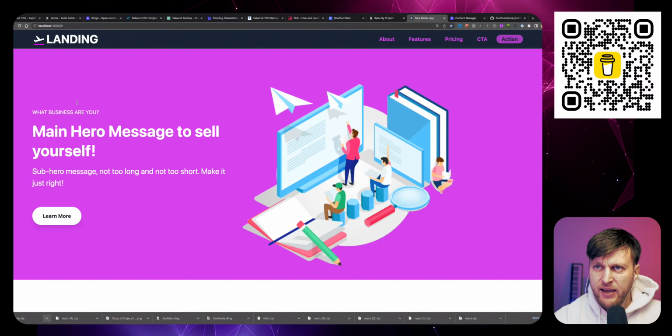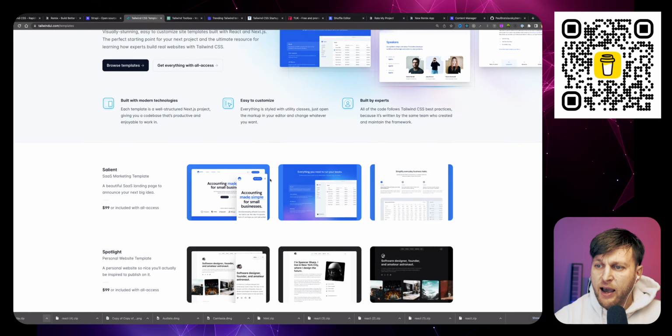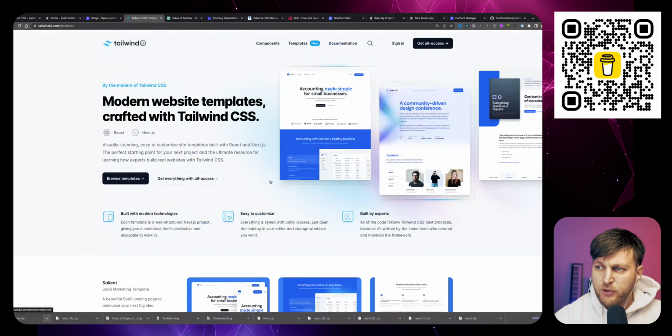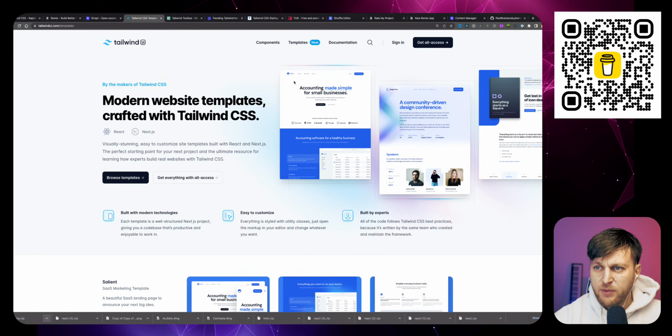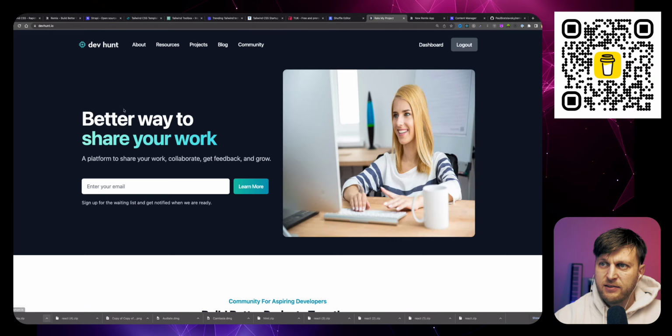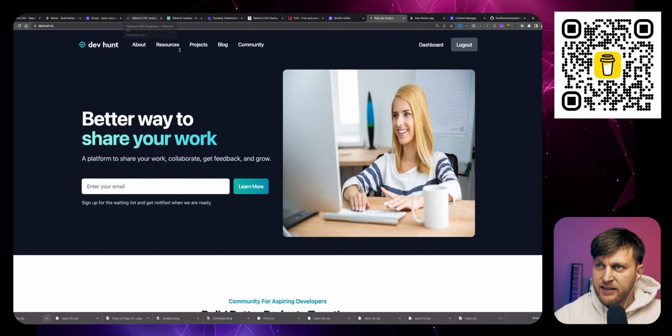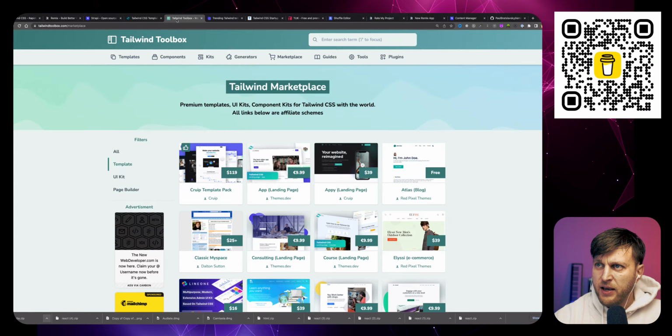And what's awesome with Tailwind, there's so many available libraries. For instance, for my big project, I'm using Tailwind UI, which is a paid component library. They do have some free items, but it's paid. It looks pretty nice. And that's what Dev Hunt uses, the project that I'm building here. So this Dev Hunt is using the UI CSS library, but there's so many others available.